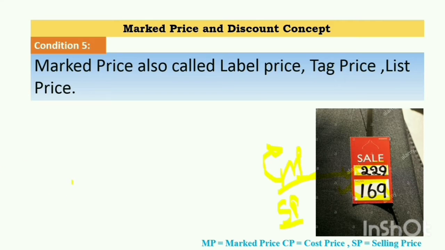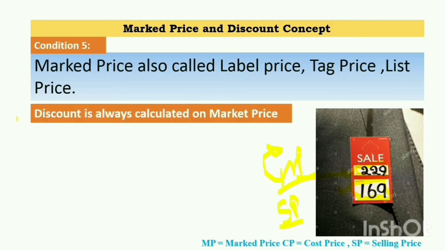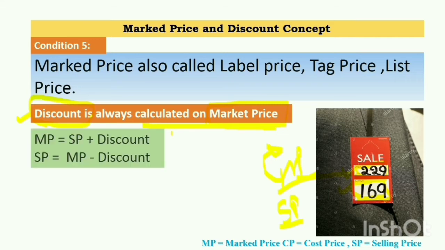Now our main concept is that the discount is always calculated on the market price. As in the review I told you, to calculate a discount on any commodity, it is important that the value of the market price must be given. Then only can the discount be calculated. Now to calculate the market price or the discount, we require some formulae. So what are the formulae which are used?